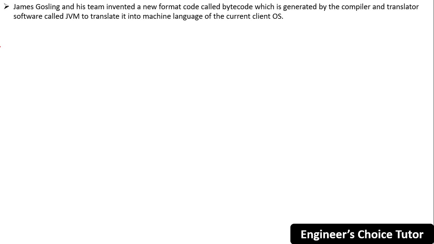So Java achieved platform independency by moving machine language generation from the compilation phase to the execution phase by introducing bytecodes and JVM. James Gosling and his team invented a new format code called bytecode, which is generated by the compiler, and a translator software called JVM, to translate it into machine language of the current client OS. This time what is happening?